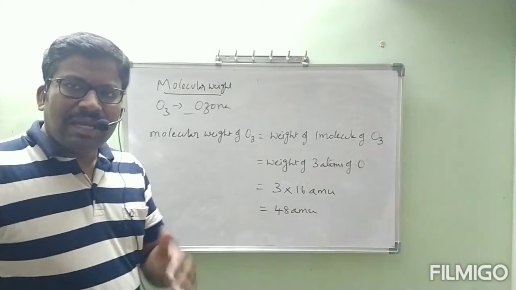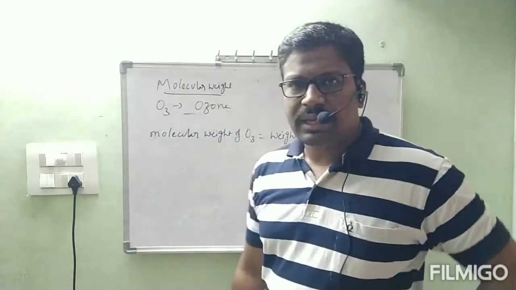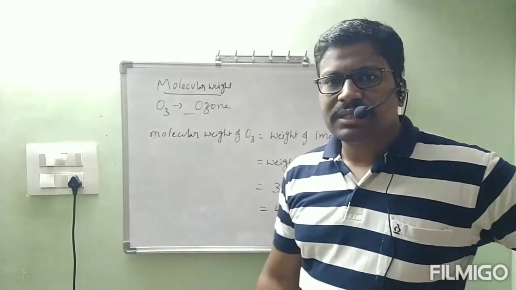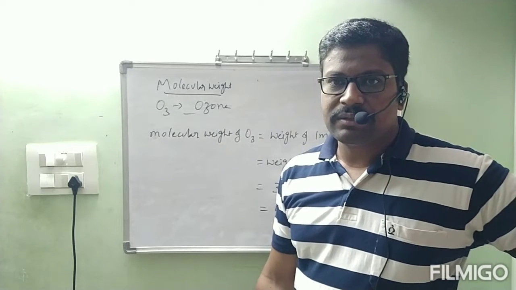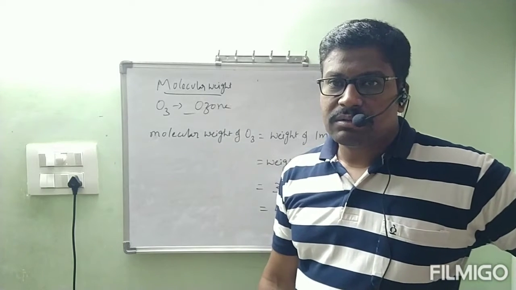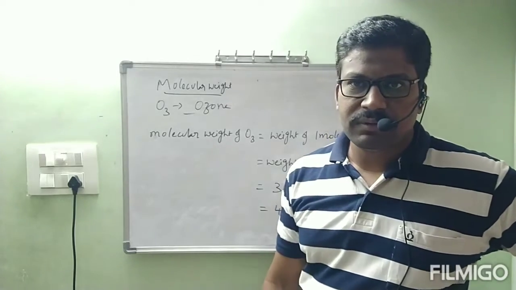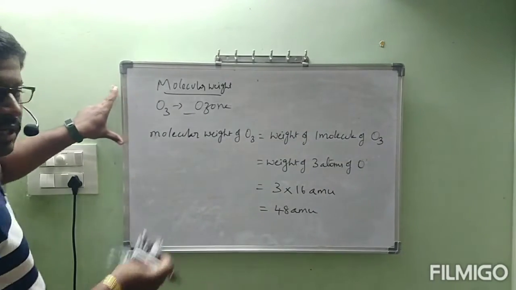Like this, we can find anything. Suppose they give any new example. Let us see one more example, because till now we have seen only homoatomic molecules. We didn't see heteroatomic molecules. What about heteroatomic molecules? We will see 1 or 2 examples now. After that, we will go through gram molecular weight. Are you clear with this one?